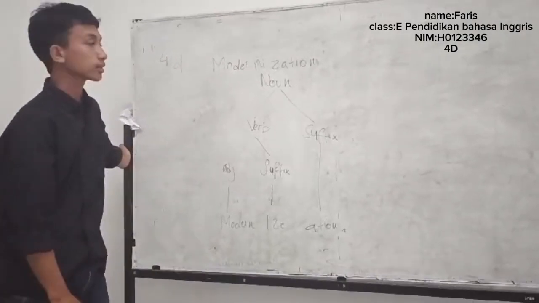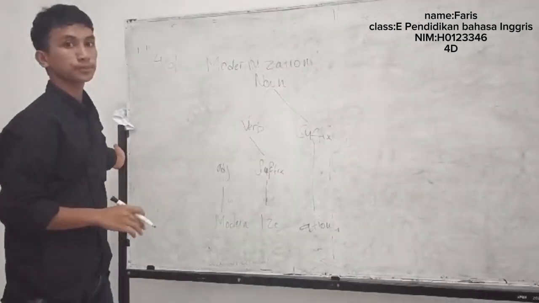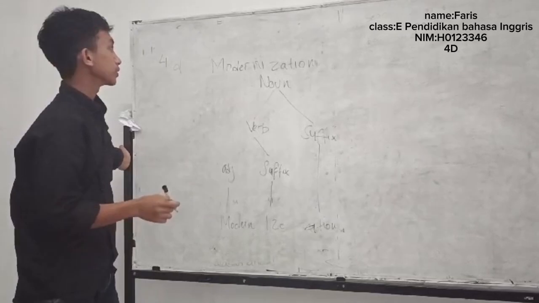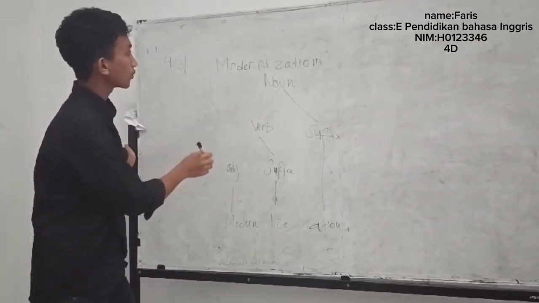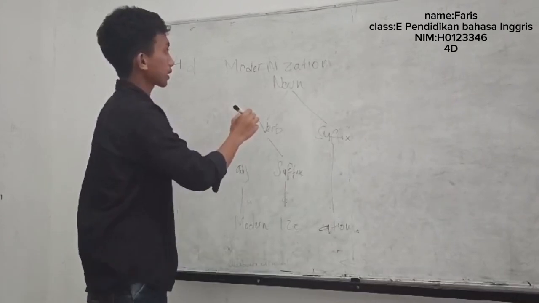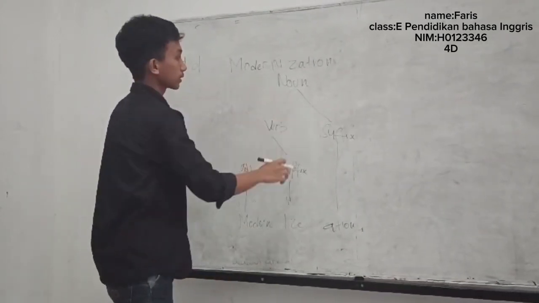Okay, next number 4, the word modernization. Explain the three diagram. The word modernization is a noun.